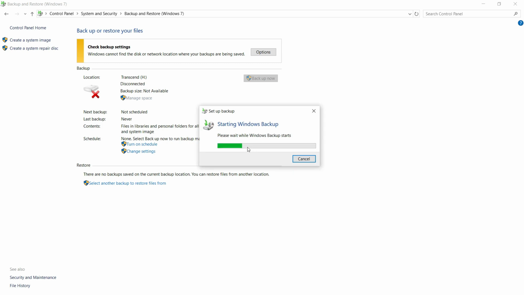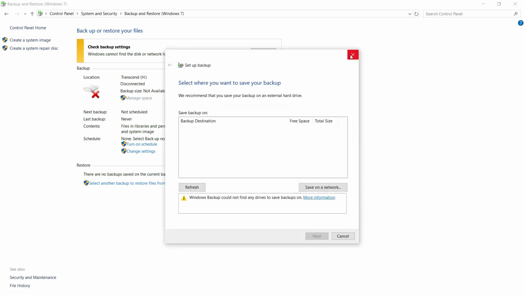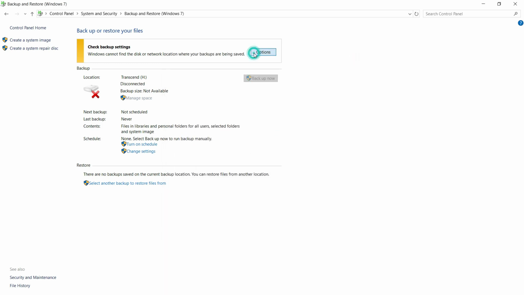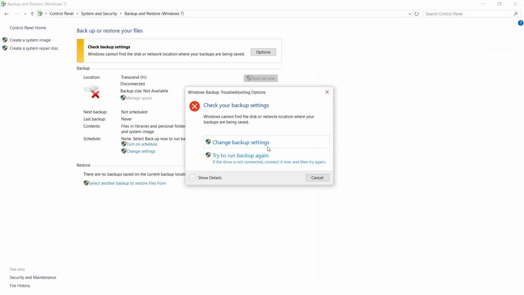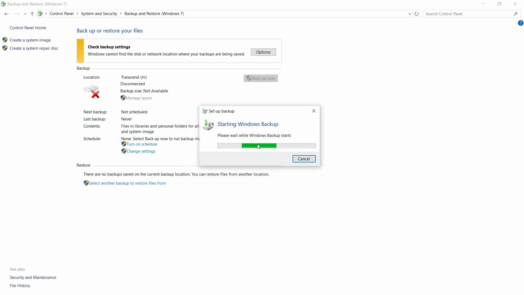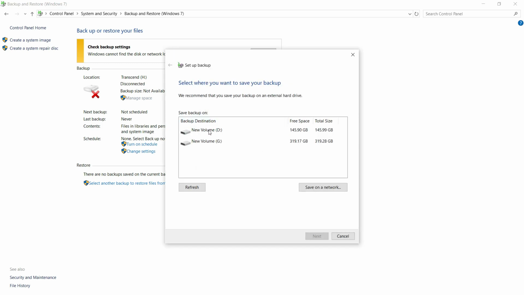So with that, you need to connect your extra drive. Let me connect. Let's redo again. Then you go to, let me close this. You go to change backup settings. So I've connected my external drive. If you have one or even a USB, just connect, and as you can see, it detects my partitions, the new drive and the partitions. Make sure you have enough space. I can use the second one because it has enough space.